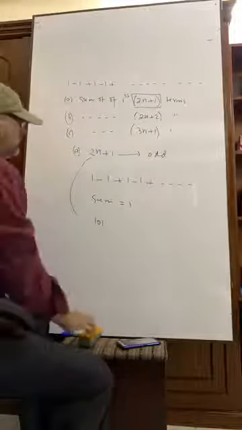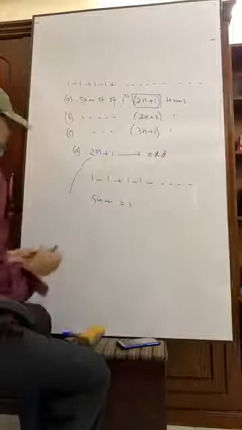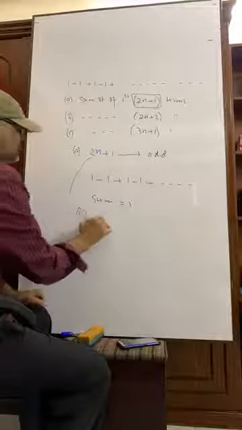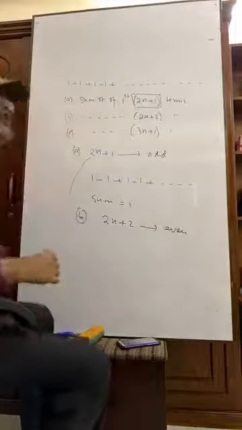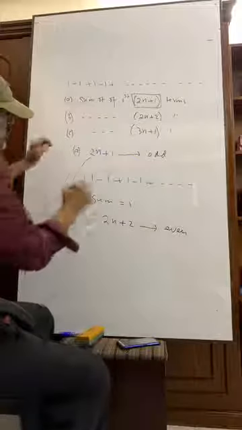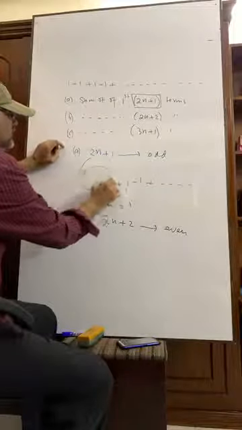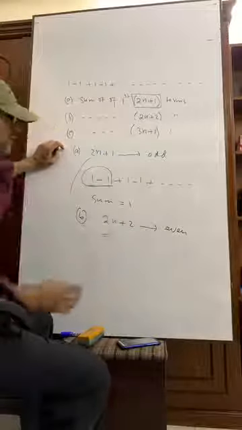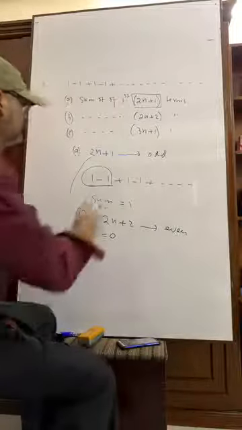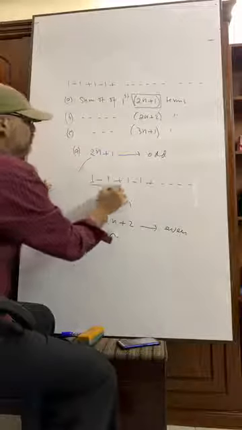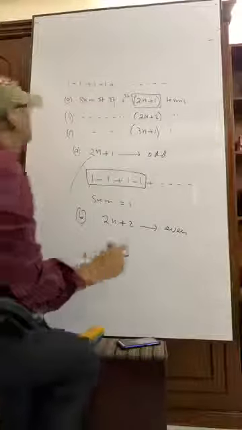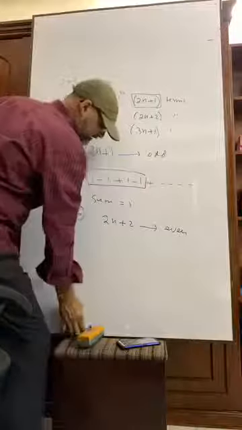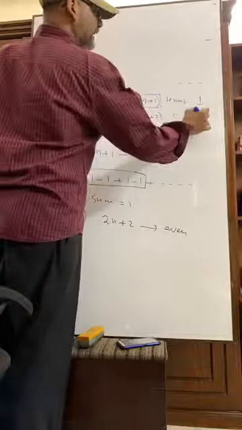Now, if you are told to determine the sum of 2n plus 2 terms, that is even. Even means what? n equals to 2 means the first term and second term. And what is their summation? 0. This is even. What does it mean? It means n may be equal to 4. This will be omitted, this will be omitted. Here it is also 0. So the answer of question number A is 1, whereas the answer of question number B is 0.